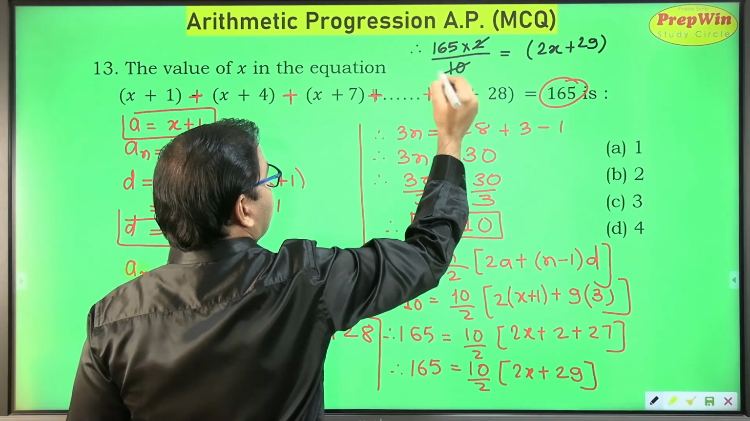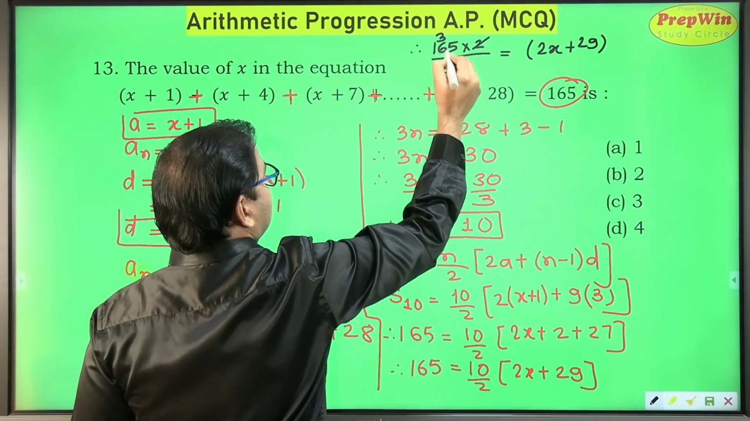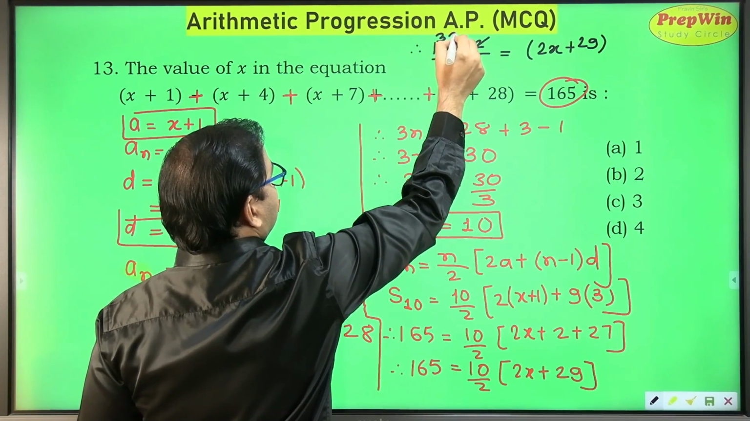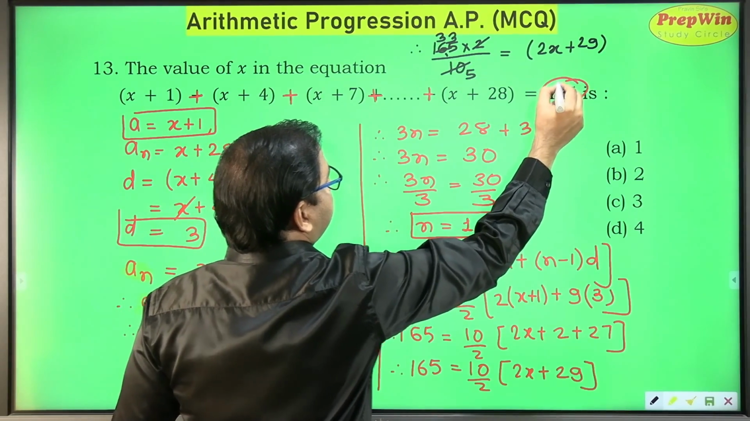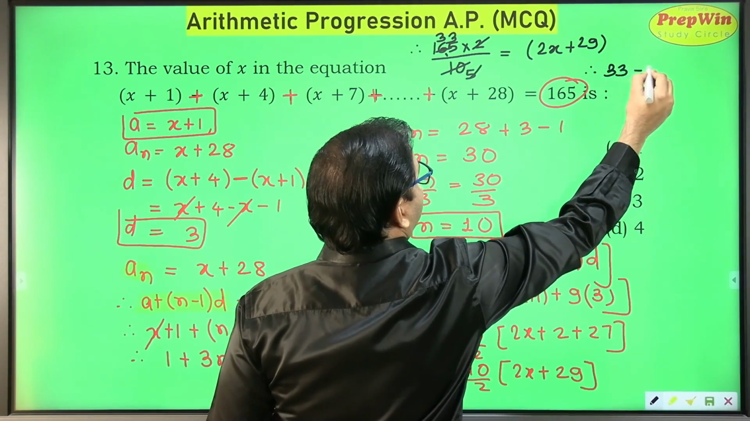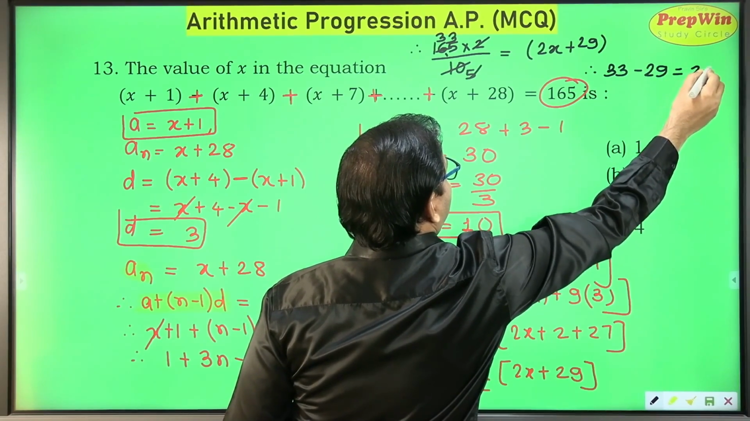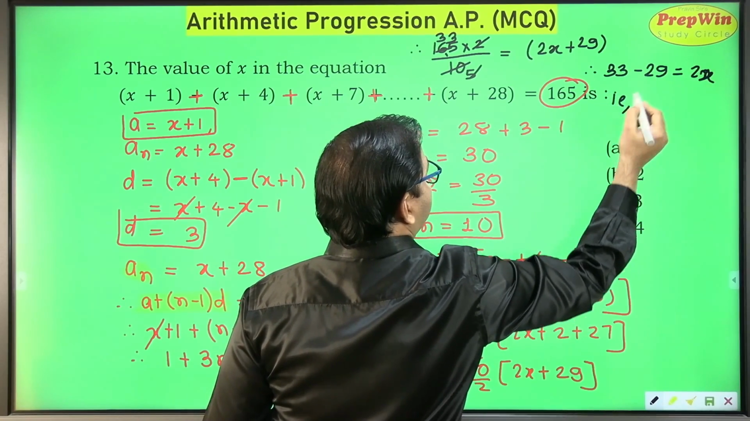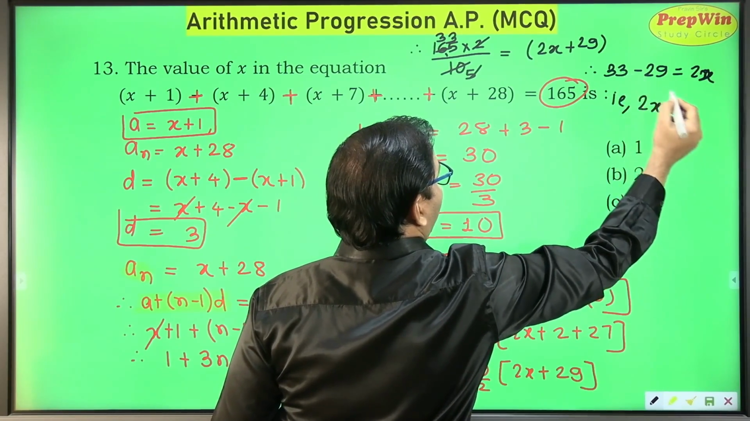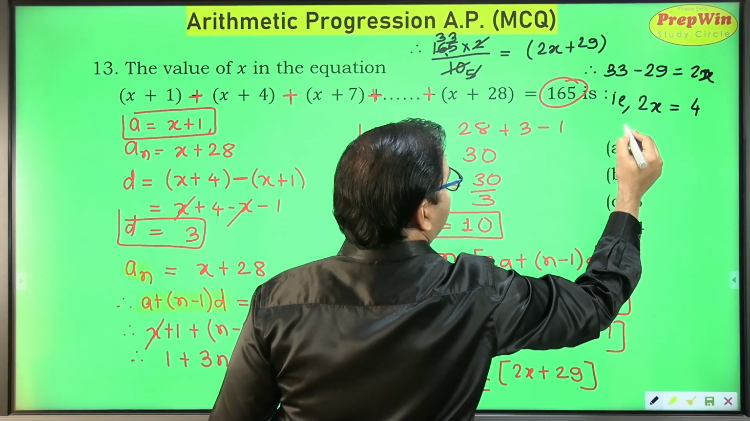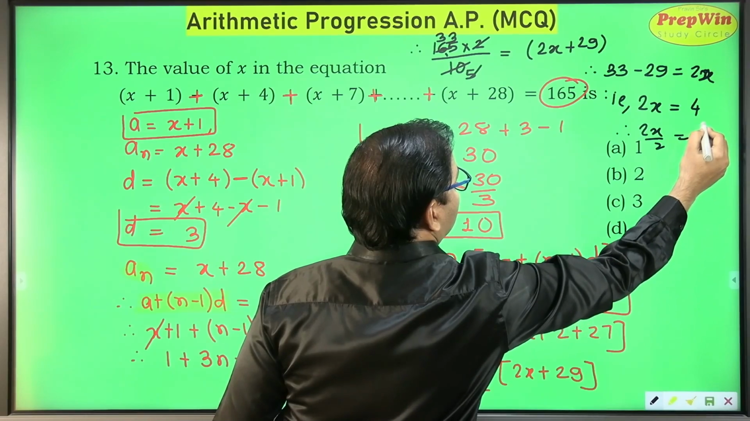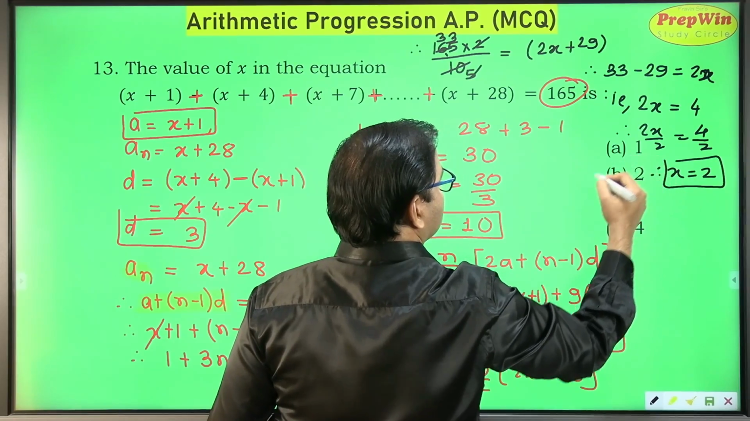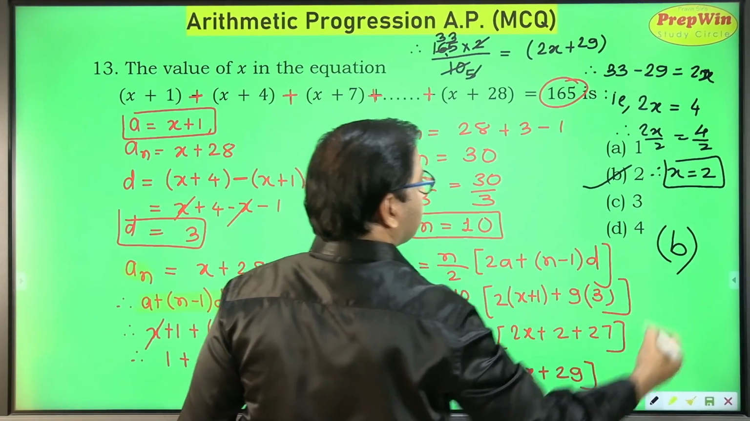On solving this, 2 into 5 is 10, 5 into 3 is 15, 1 is a remainder, 5 into 3 is 15. That means I am getting 33 minus 29 is equal to 2x plus 29 comes to the other side. I am changing the side, so I am writing 2x is equal to what? Is it 4? Yes. Dividing both sides by 2, my value of x is 2. So here my correct option is B.